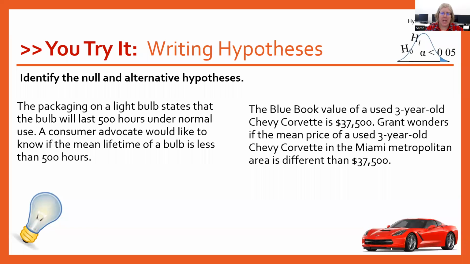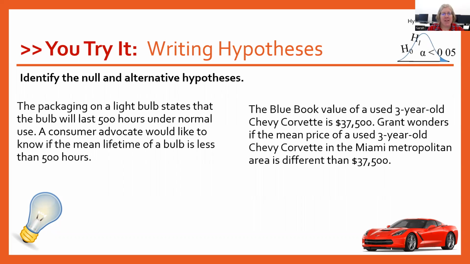Let's get some practice writing the null and alternative hypotheses. So our first example, the packaging on a light bulb states that the bulb will last 500 hours under normal use. A consumer advocate would like to know if the mean lifetime of a bulb is less than 500 hours.